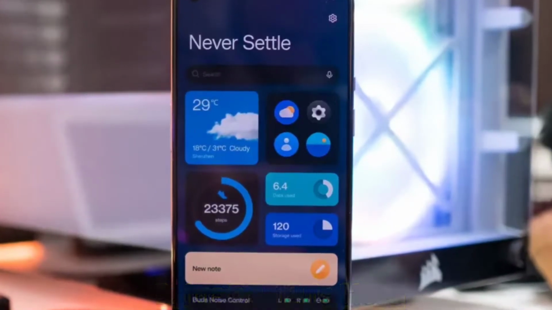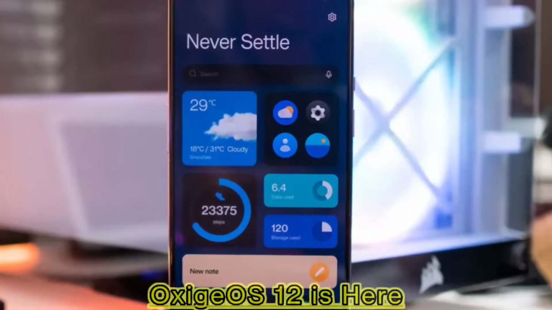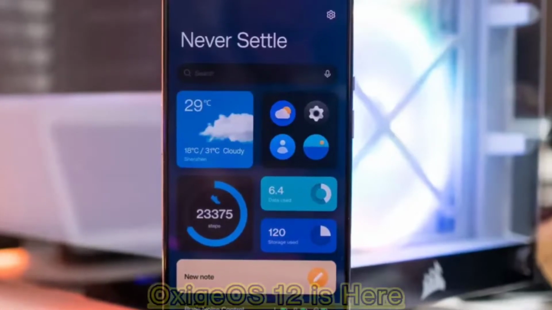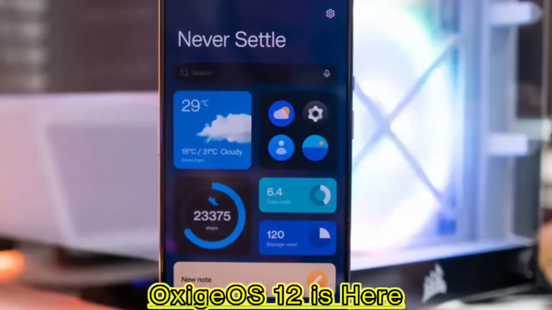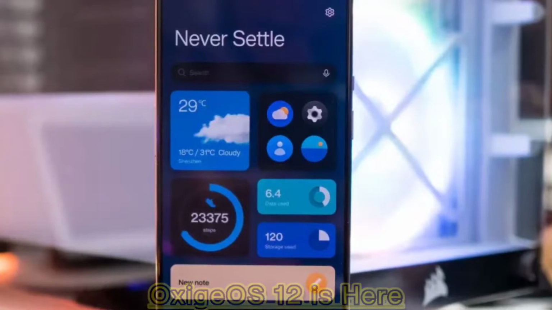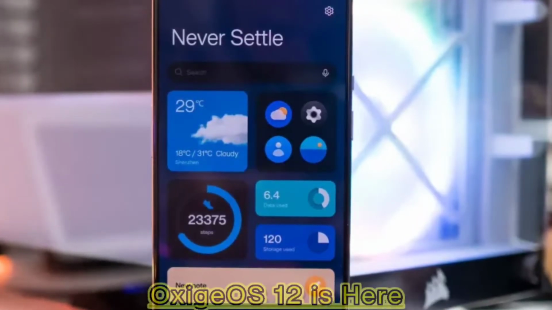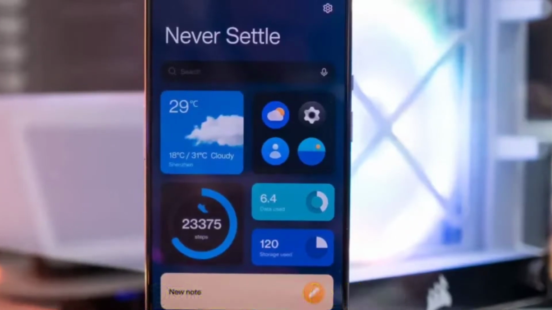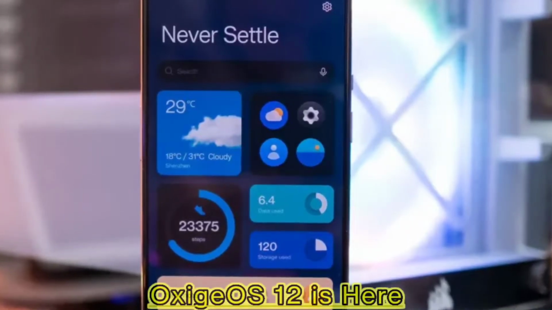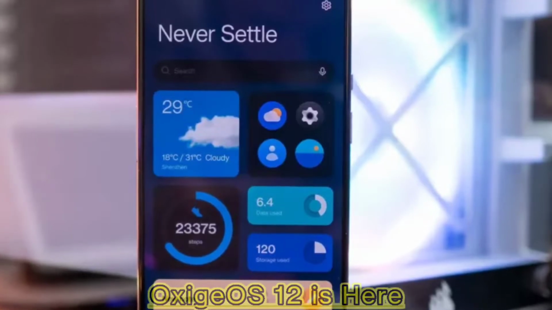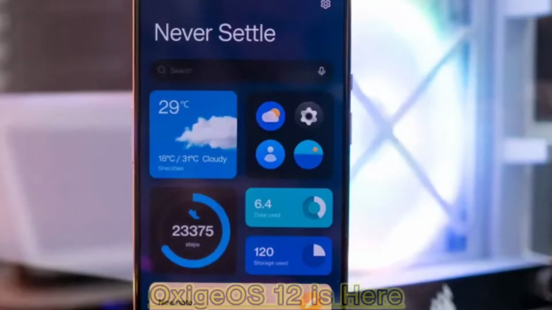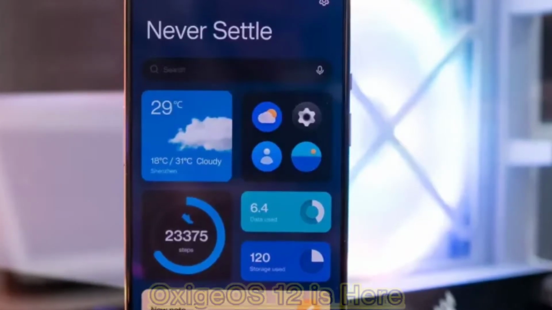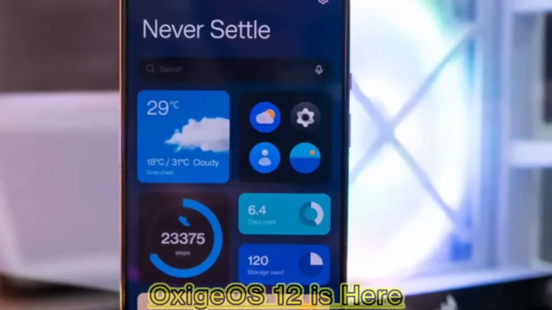We got an early look at the integration with Oxygen OS 11.3 on the Nord 2, and with the stable Oxygen OS 12 build based on Android 12 now rolling out, we are getting a clearer picture of what this merger has to offer. The Oxygen OS 12 stable release is now making its way to the OnePlus 9 and 9 Pro, and should be making its way to other devices in the coming months. As I revealed earlier in the year, Oxygen OS 12 gets a lot of features from Color OS, a new UI that makes it a bit more modern, and updates to fan favorites like Work-Life Balance and Zen mode.